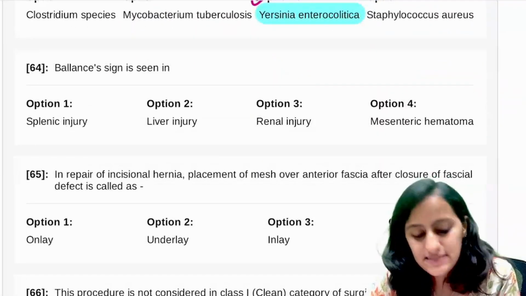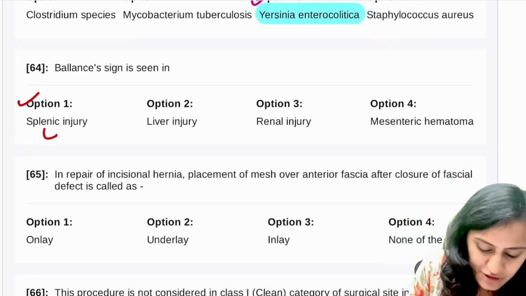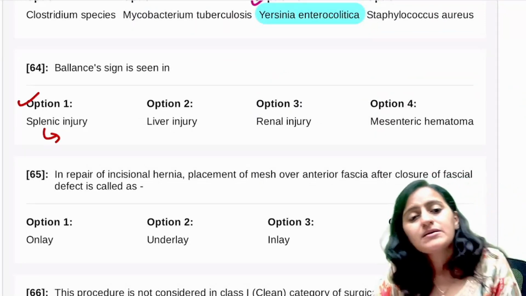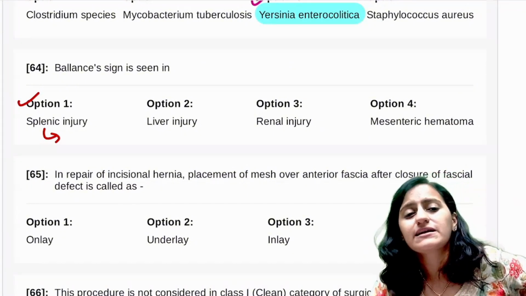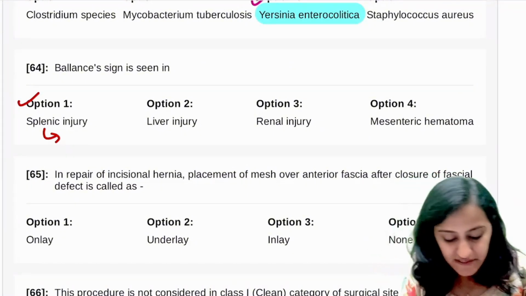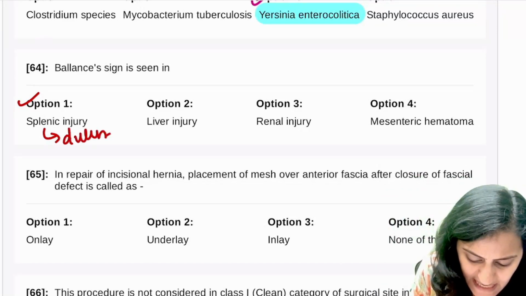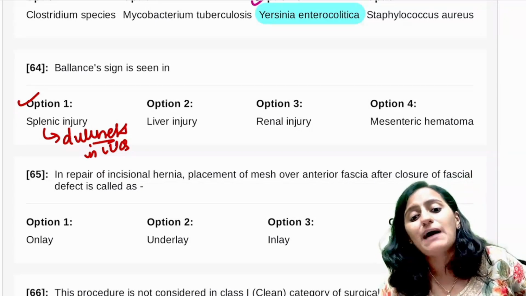Balance sign is seen in splenic injury. What is the balance sign? The blood which is accumulating because of the splenic injury, subcapsular वगैरह, pericapsular area में, that gives the fixed position dullness in the left upper quadrant. That is what is balance sign.